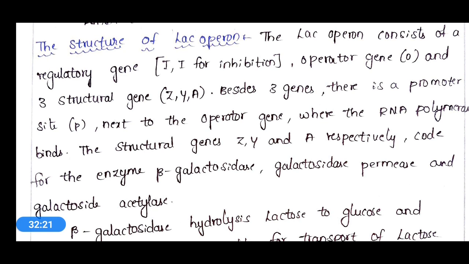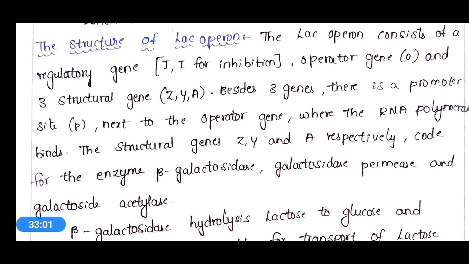In the lac operon, structural genes are lac Z, lac Y, and lac A. If you see the function of these structural genes, the lac Z gene will produce the enzyme beta galactosidase. The purpose of beta galactosidase is to catalyze the breakdown of lactose into glucose and galactose, and E. coli uses glucose as an energy source.